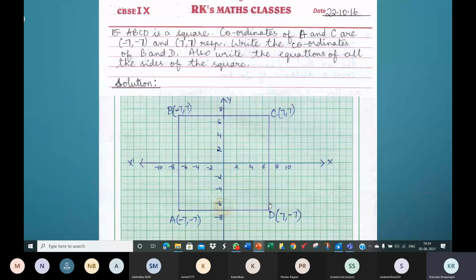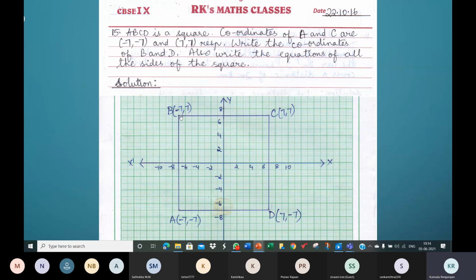Alternatively, you can use this method. The line segment CD is parallel to the Y axis. So the equation will start like this: X is equal to some number, because it's parallel to the Y axis. What is that something? How far is the line from the Y axis? 7 units to the right of the Y axis. So +7. So X is equal to +7. You can see the distance here.